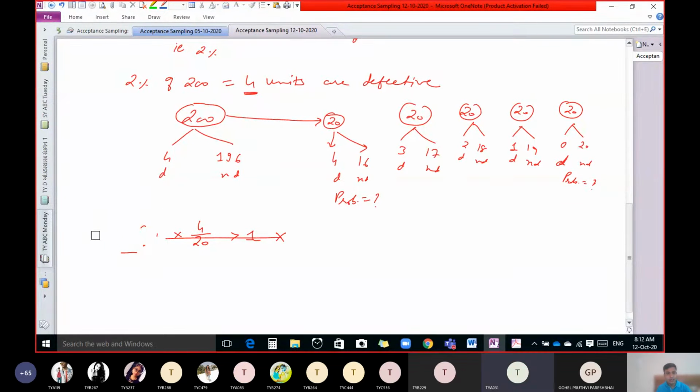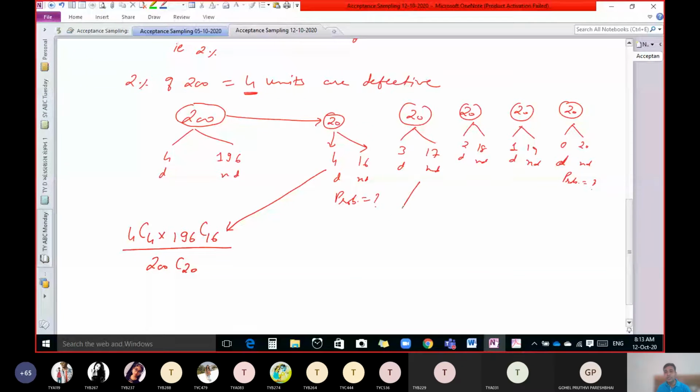4C4 into 196C16 divided by 200C20. Very good. 4C4 into 196C16 upon 200C20. This is the answer for this question.